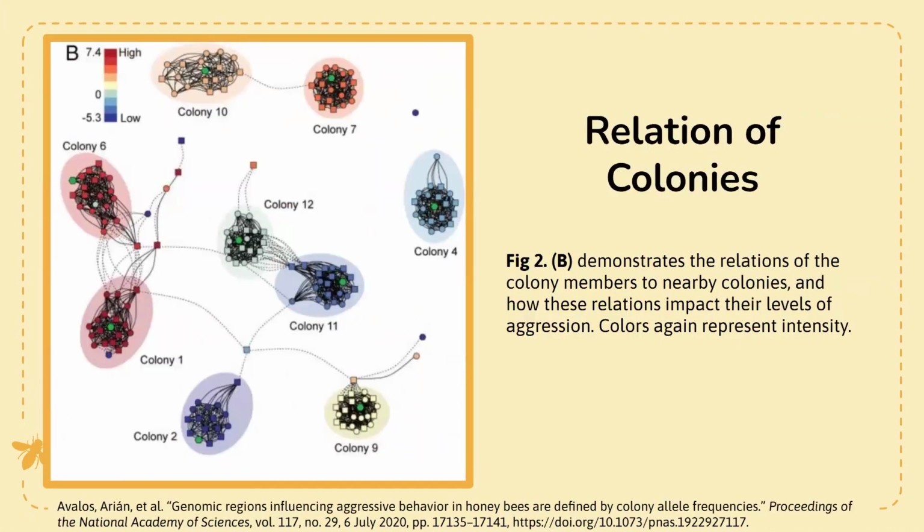This is figure 2B. It's showing that these colonies are actually related to each other. They are cousins, they have split up, and you can see by the thickness and the number of those branches between each other how interrelated they are. The ones that are related tend to share similar reactivity. You see the red ones are more related, they're more likely to be red.